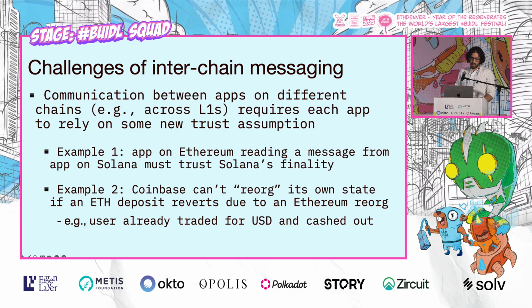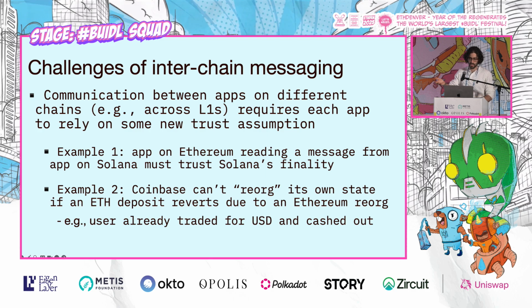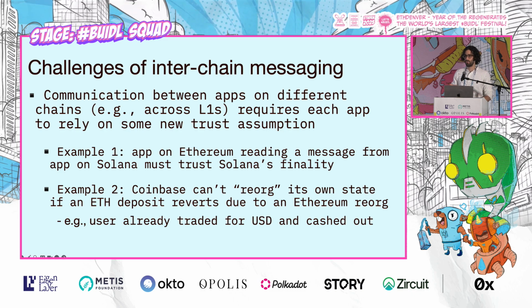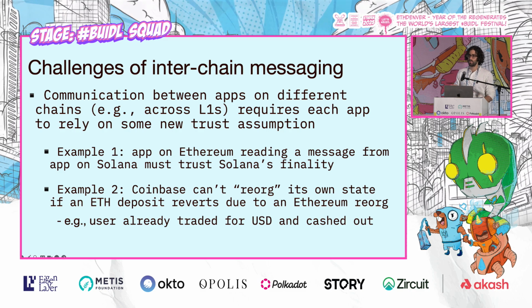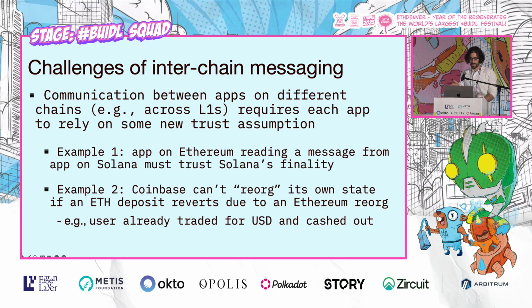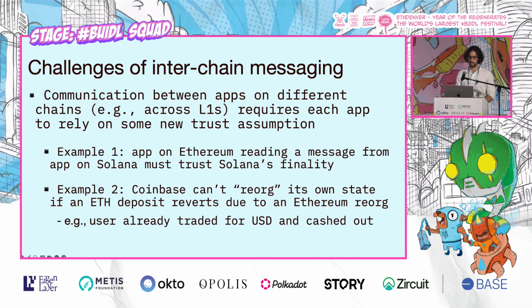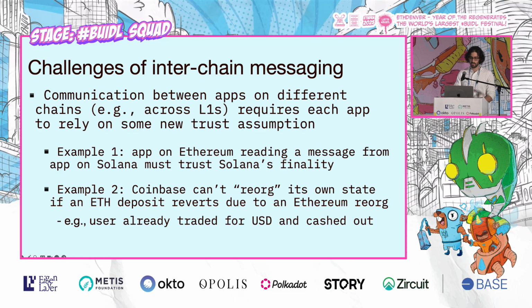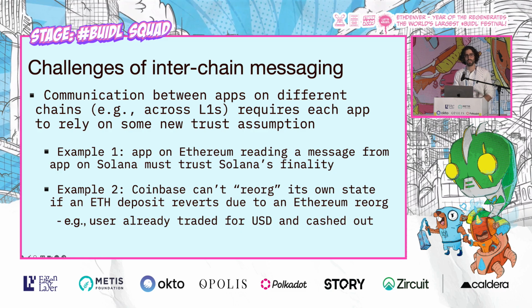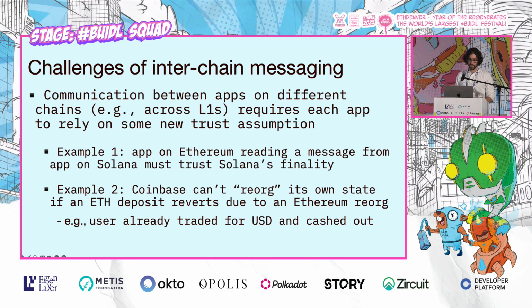Another example. I look at exchanges as examples of chains. They're just centralized chains, right? And so when an exchange like Coinbase accepts a deposit from Ethereum, that is an example of cross-chain messaging between Ethereum and the Coinbase system. Coinbase's system can't simply reorg its own state if an ETH deposit reverts due to a deep Ethereum reorg. For example, a user may have already traded for US dollars and cashed out using the legacy financial system. So this is the key challenge of interchain messaging, the introduction of some kind of new trust assumption.